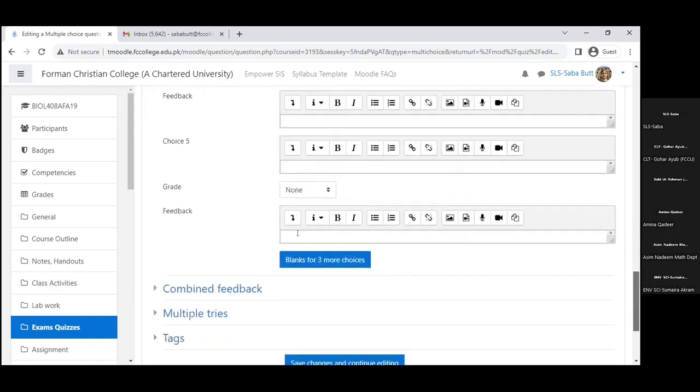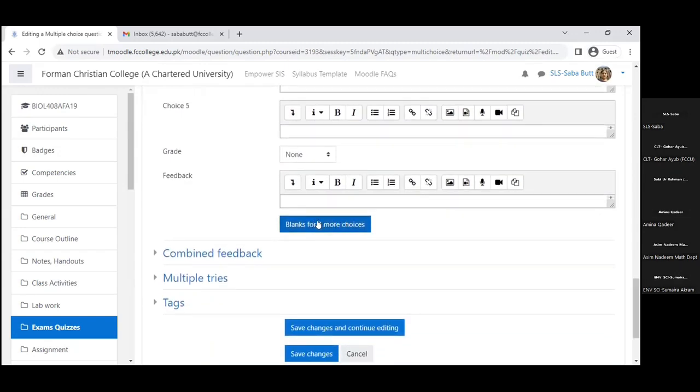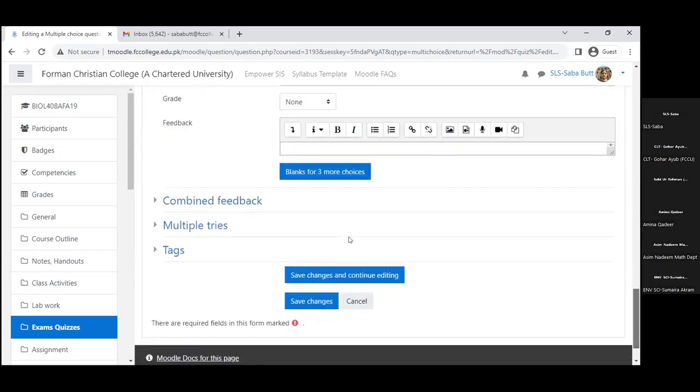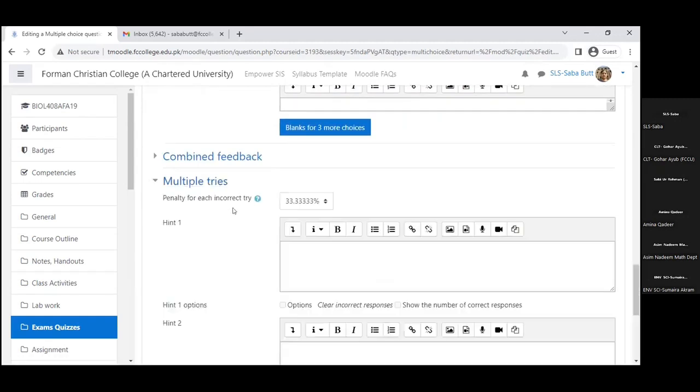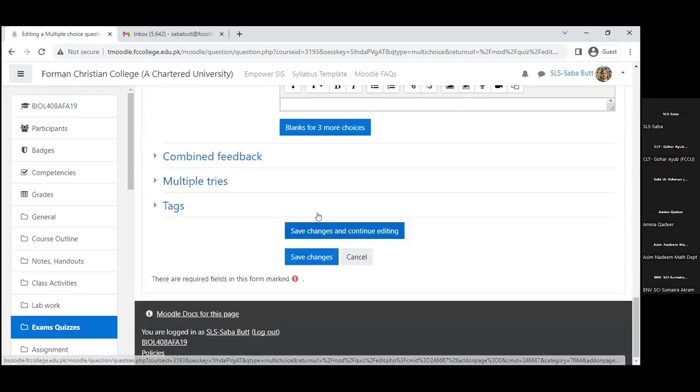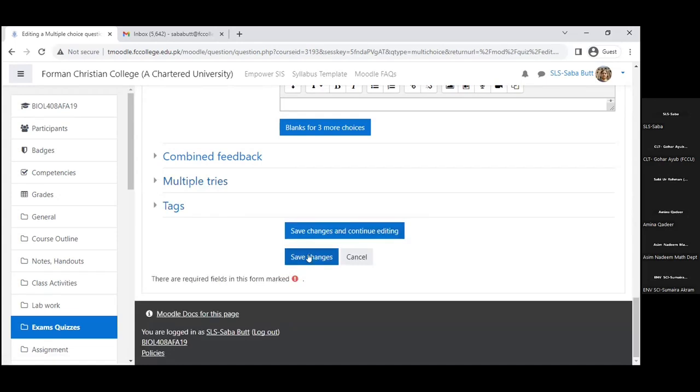And at the end, if you want to add more, we can add more choices right here. We can also allow them sometimes multiple tries, but with a penalty or no penalty. For example, if their answer is wrong, they can try again with a penalty of this many marks deducted, and they get a hint. So if someone is interested, they can try this option. Then we have to save changes.